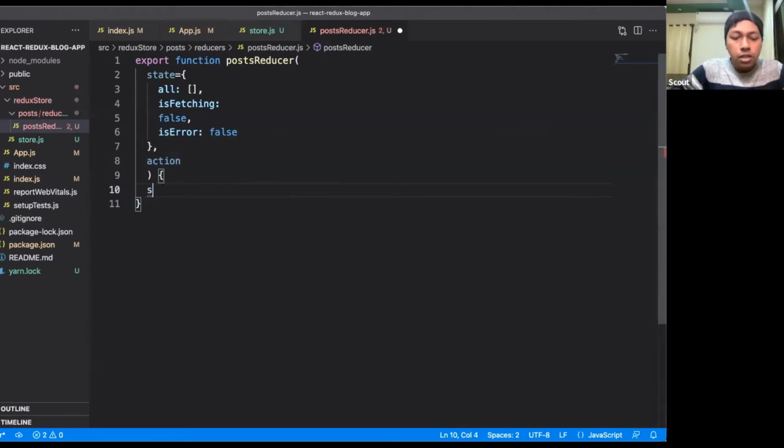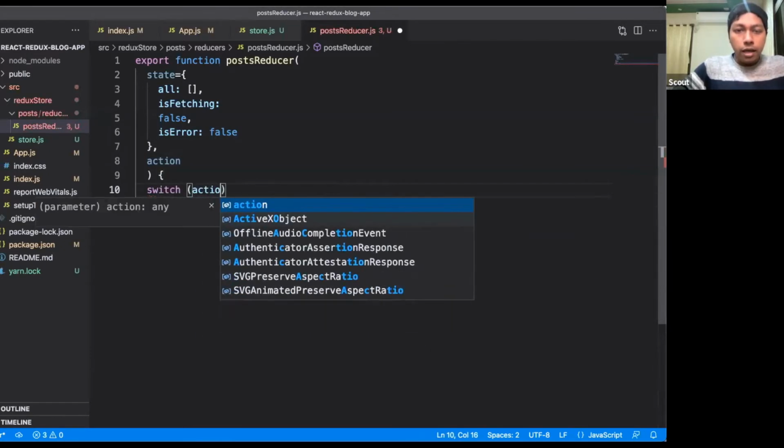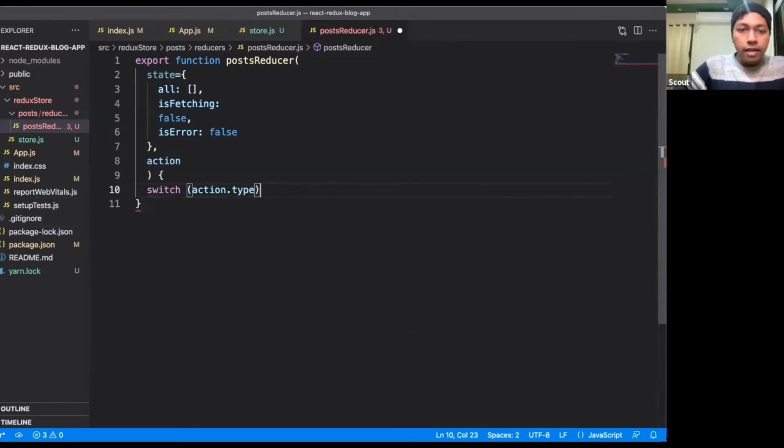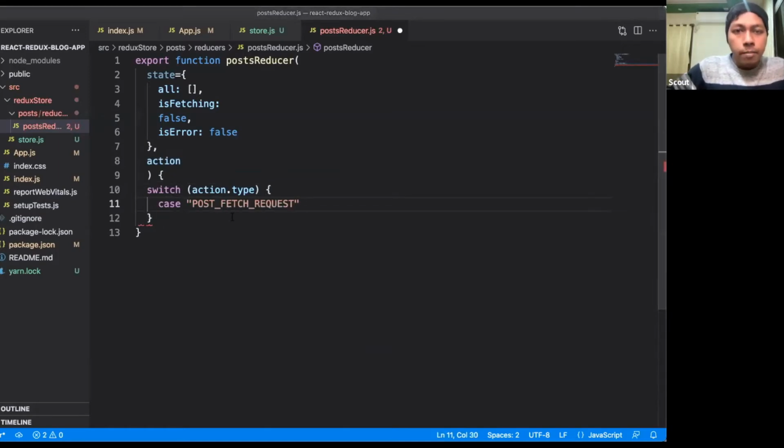I will add a switch case here. So every action has a type. What is the action type? This is nothing but a simple string. So in case the action type is post fetch request, it means whenever we are initiating a request, say we are making a network call from here.